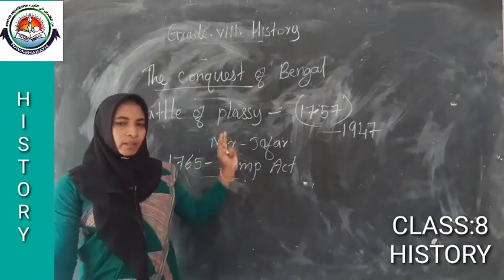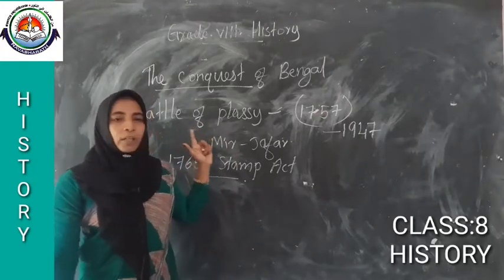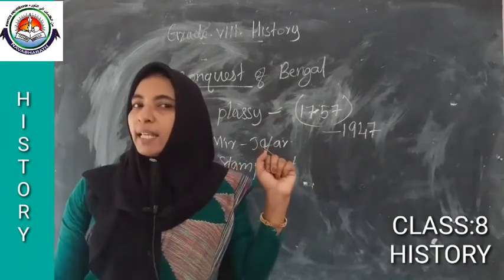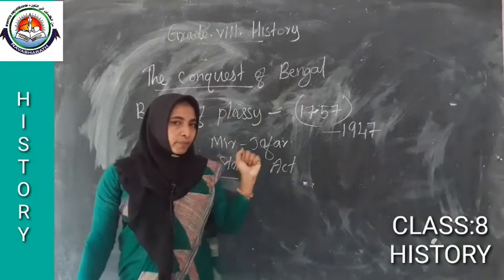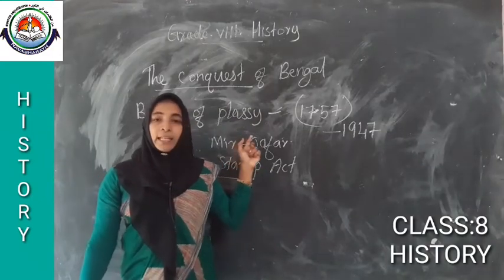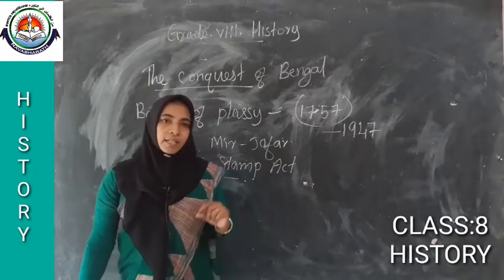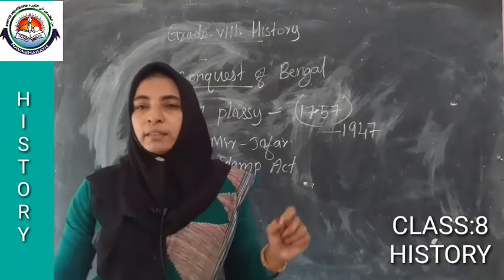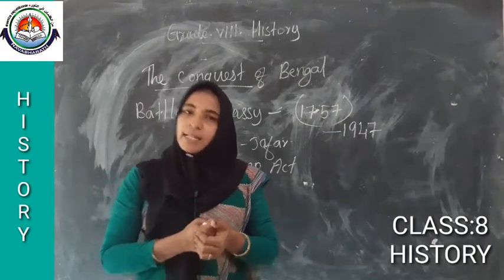Listen, I hope you may get an idea about the Plassey War. What is the peculiarity of the Plassey War? It was the first war with the Britishers. What was the result of the war? Britishers defeated our Siraj-ud-Dawla. How did they defeat us? Through cheating.